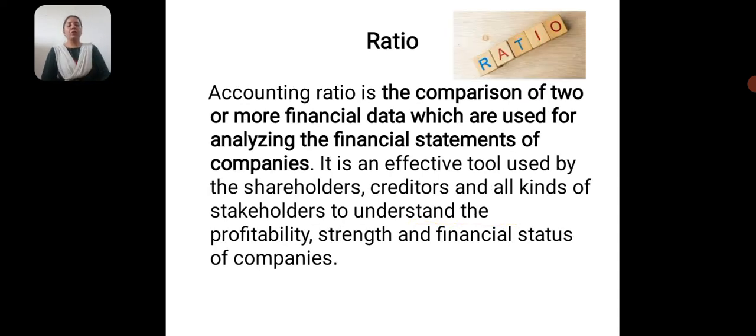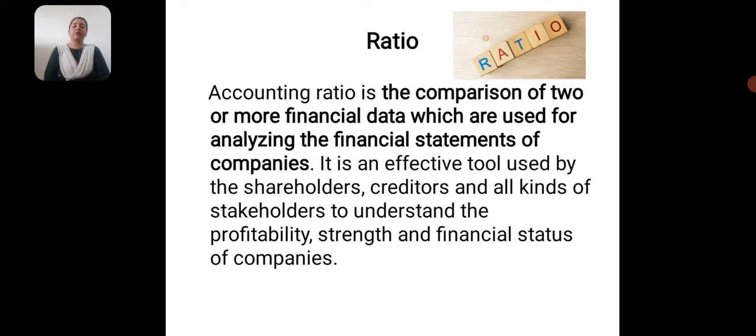What is a ratio? It's a very interesting topic. It is generally used by the company to analyze its financial performance, and it is one of the tools for financial statement analysis. A ratio is the relationship between two variables.